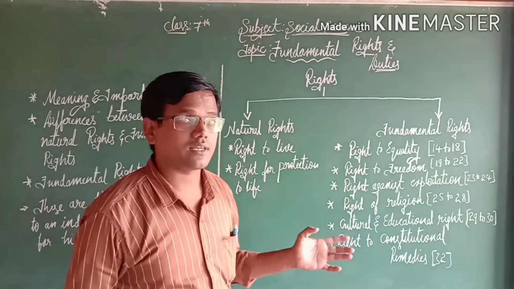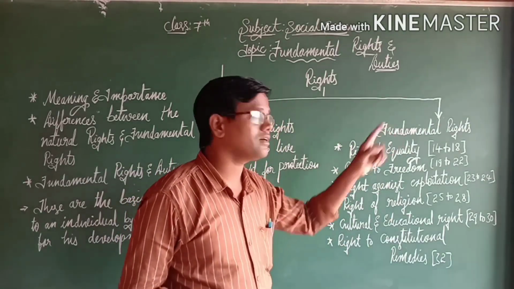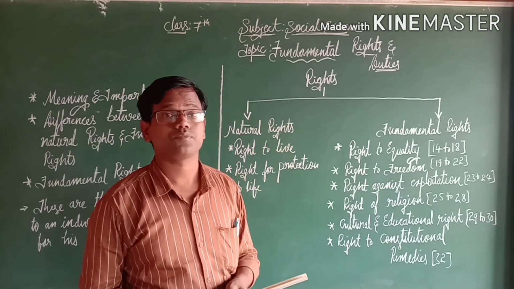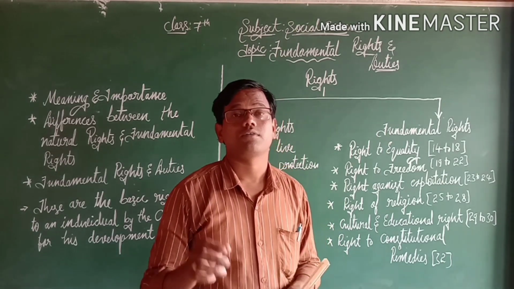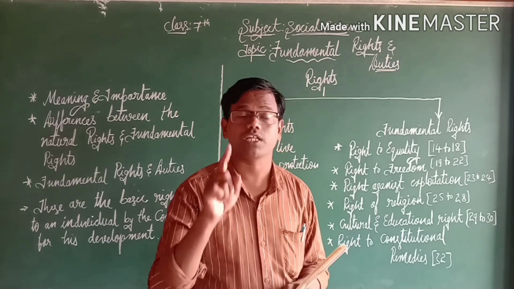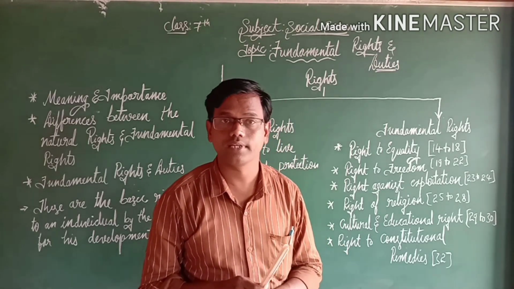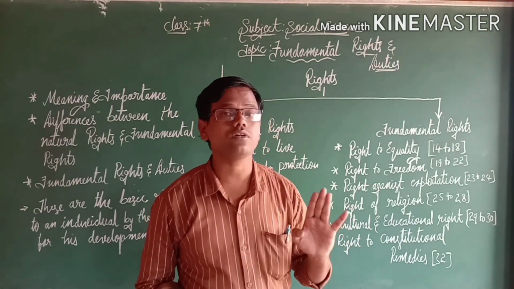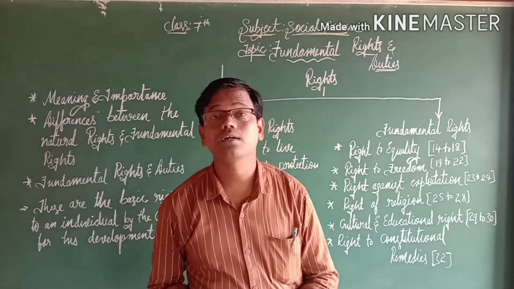Then the rights we get by law, those rights we call fundamental rights. Then which are the fundamental rights? In the beginning, there were 7 fundamental rights. But by the 44th Amendment Act of 1978, one very important right was removed from the Constitution, that is, the right to property. Nowadays, there is no right to property. At present, there are only 6 fundamental rights.